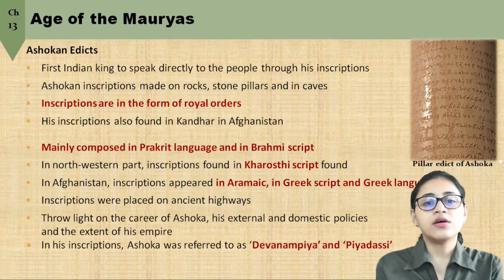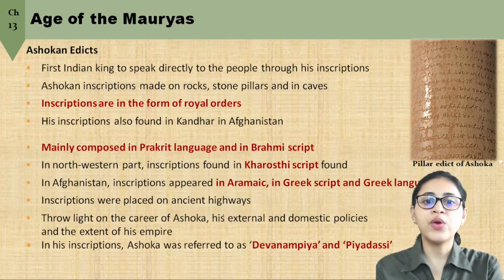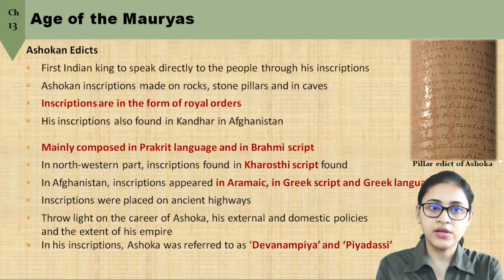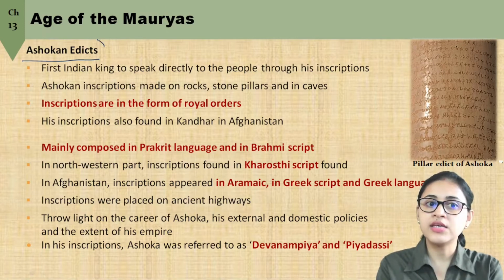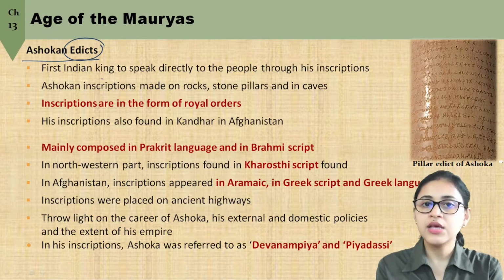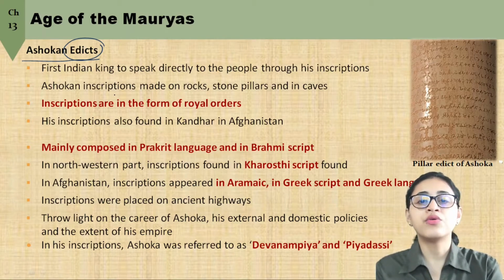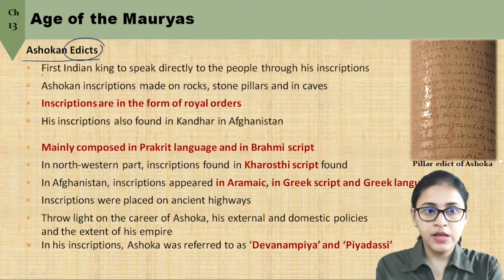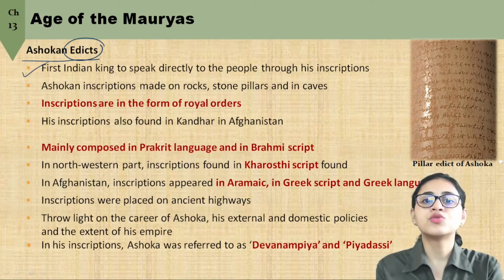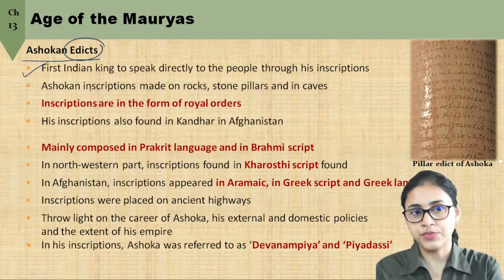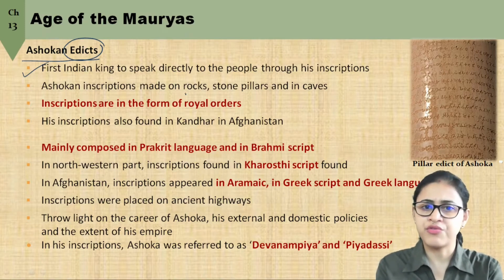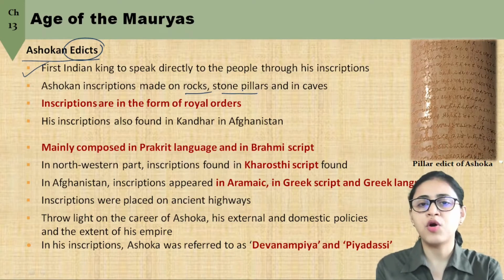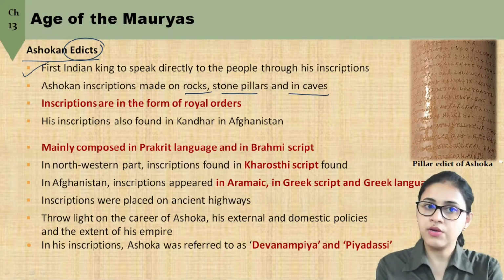Now, to look into the history of Ashoka, we have his own edicts. Ashokan edicts. Now, edicts are inscriptions. Why do we call them edicts? Because these inscriptions of Ashoka were actually in the form of royal orders or instructions, because of which they are called edicts. Ashoka was the first Indian king who spoke to the people through his inscriptions. His inscriptions were made on rocks, on polished stone pillars, and even in caves, and they are in the form of royal orders, as we have said.